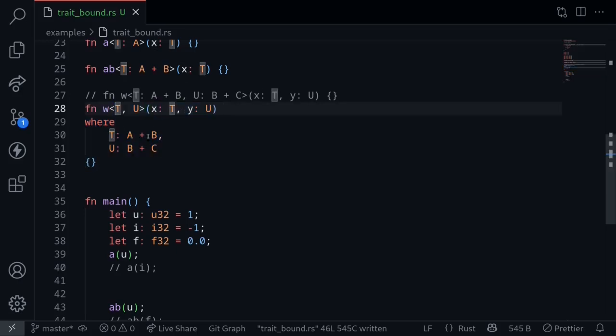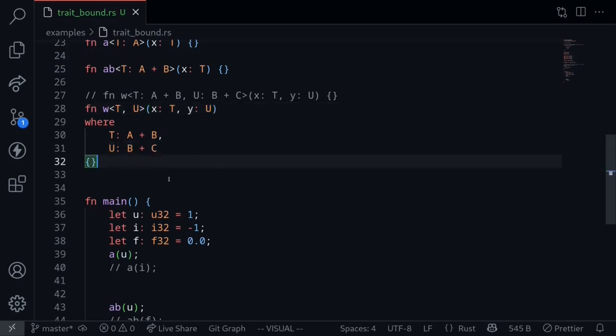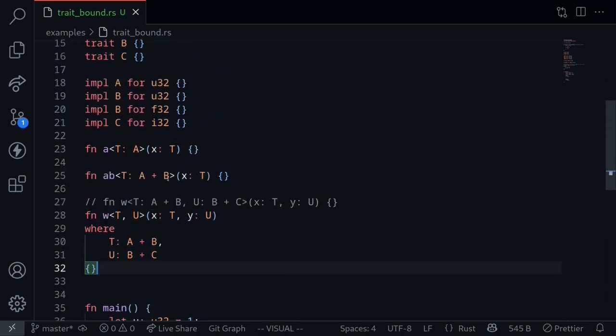T must implement a and b, and u must implement b and c. So these are some examples of defining trait bounds. At first glance, they look a little bit confusing, but once you know how to read it, it's not so complicated.